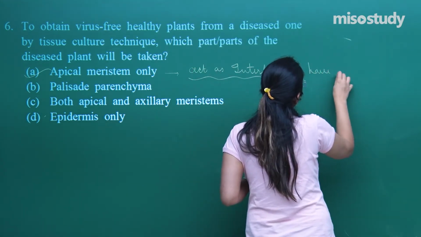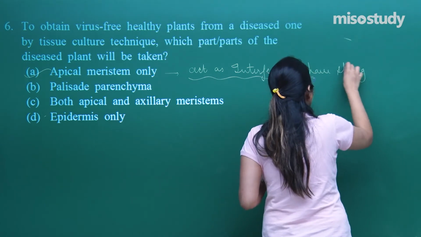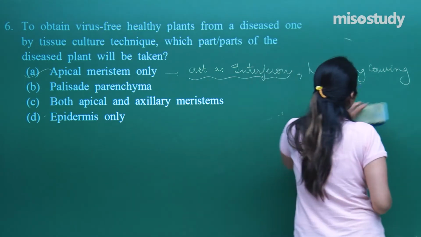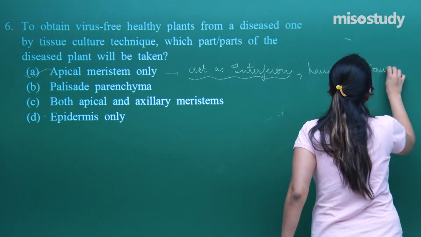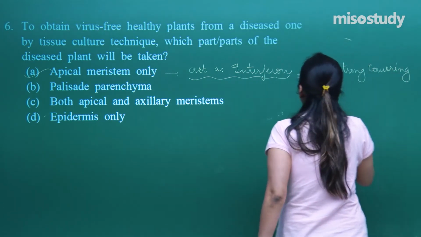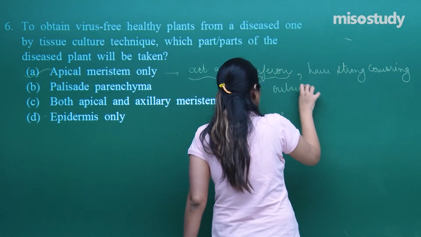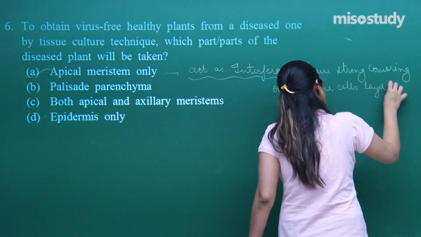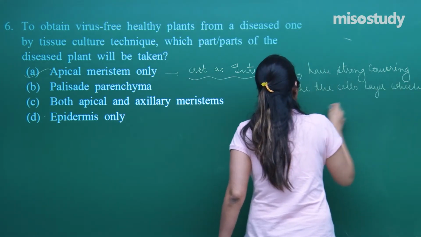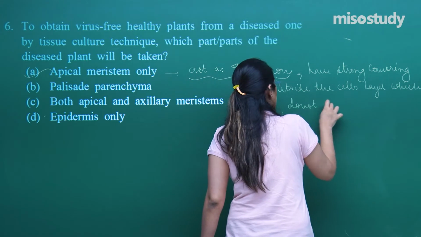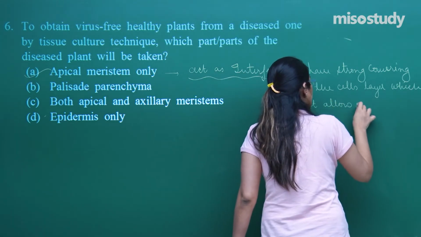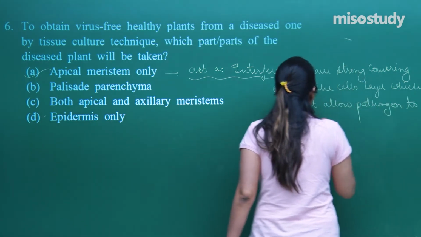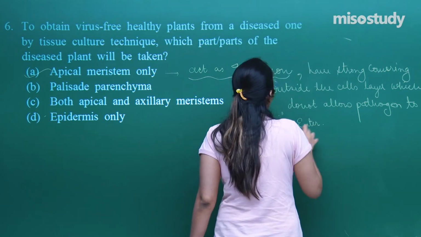They have a strong covering outside the cell layer, which does not allow the pathogen to enter.